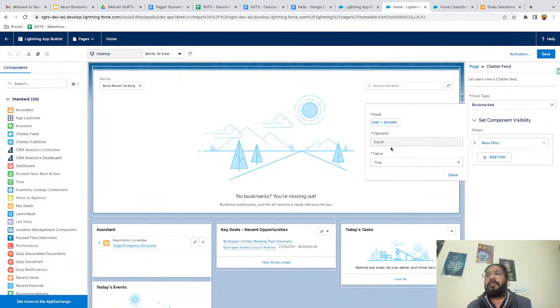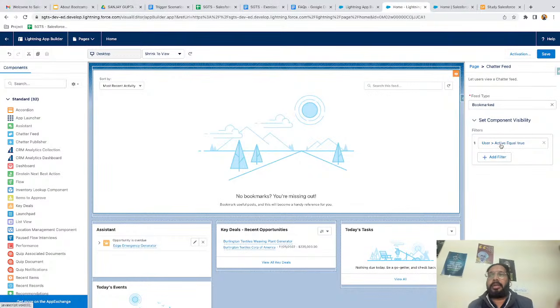So if user active field is true, then only this component will be rendered, otherwise not. So this is just an example, right? It depends on your requirement, what condition you want to apply. So on the basis of your condition, if this condition is satisfied, then only this component will be visible. Otherwise, all below components will be available on the page.